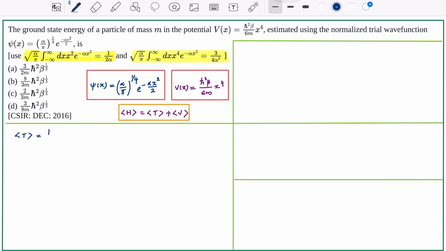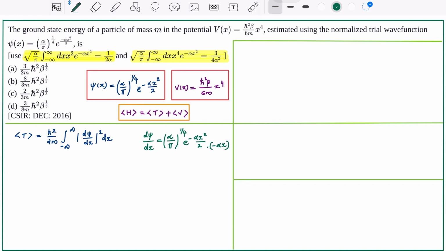First, let us find out the expectation value of kinetic energy, that is equal to h bar square by 2m integral minus infinity to infinity (d psi by dx) all square dx. Psi of x is given in the question. Let us find out d psi by dx, that is equal to (alpha by pi) raised to 1 by 4 e raised to minus alpha x square by 2 into minus alpha x. This is d psi by dx.